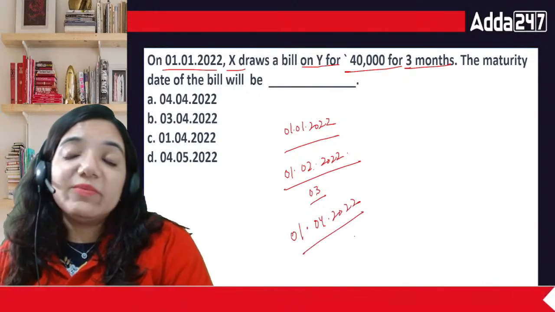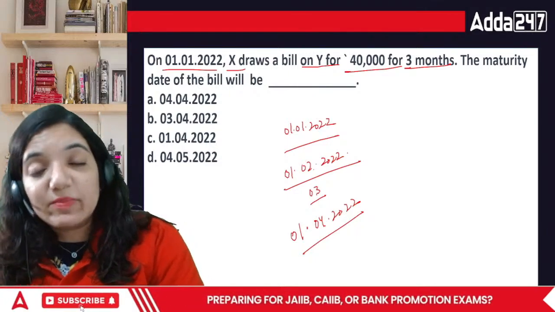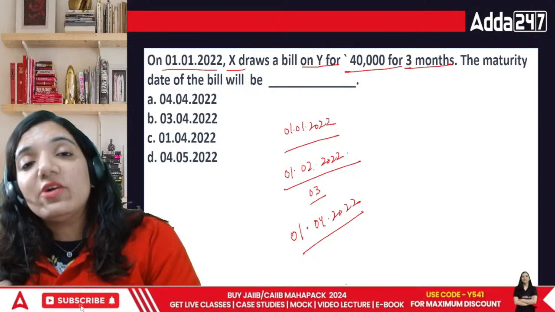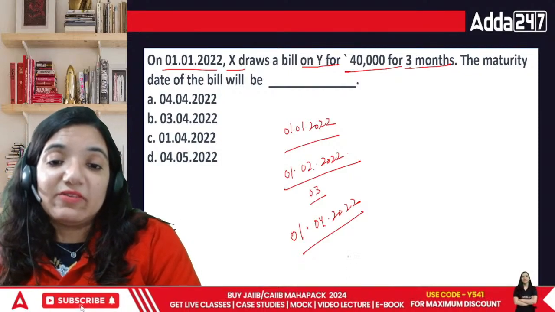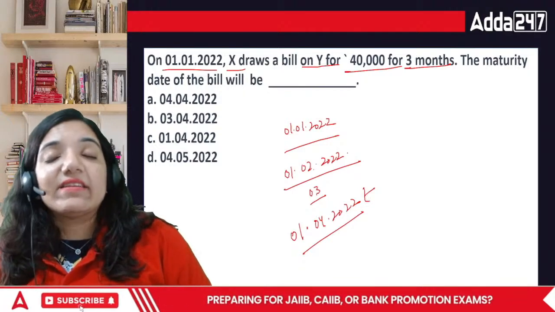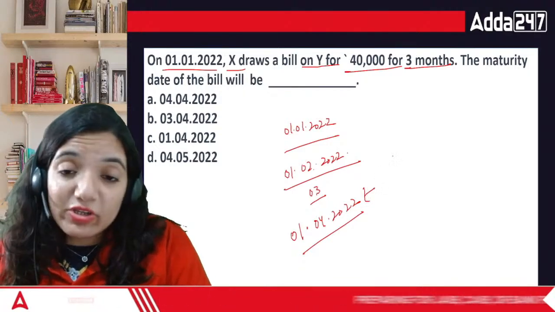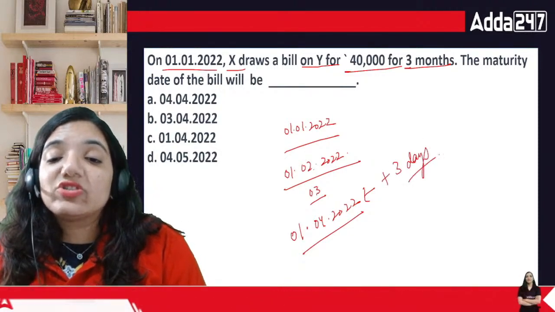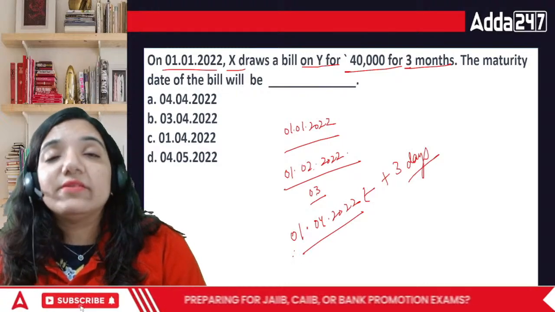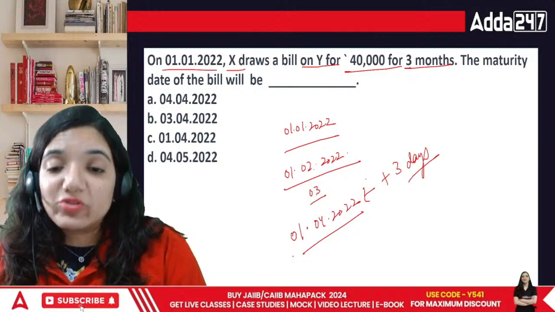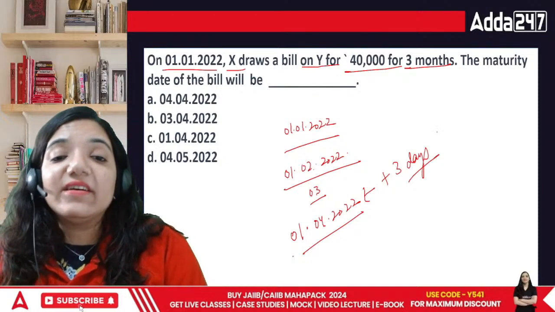01/04/2022. The maturity period, the period after which the particular person is due to make the payment, is 1/4/2022. But there is one particular rule regarding bills of exchange. Whatever your due time is, you have to add 3 days of grace to it. So if it's 1/4/2022, then for this 1/4/2022, just add 3 more days.